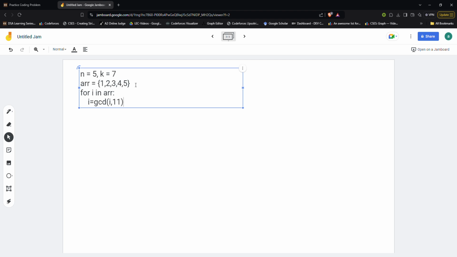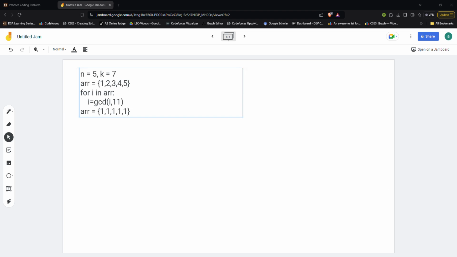In this case I'm explicitly mentioning 11. What will happen is my array after this operation will become 1, 1, 1, 1, 1. So 5 values are there. In the next operation I want to make it 7. So I can XOR the entire array with the required value. Let's check quickly.